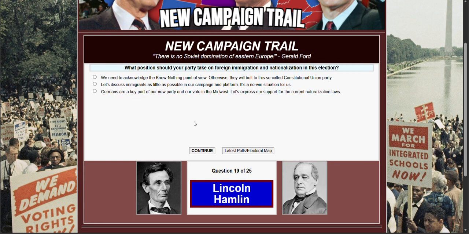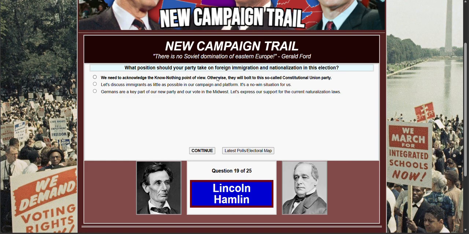What position should your party take on foreign immigration and naturalization in this election? Well, we need to acknowledge the Know-Nothing point of view, otherwise they will bolt to this so-called Constitutional Union Party.